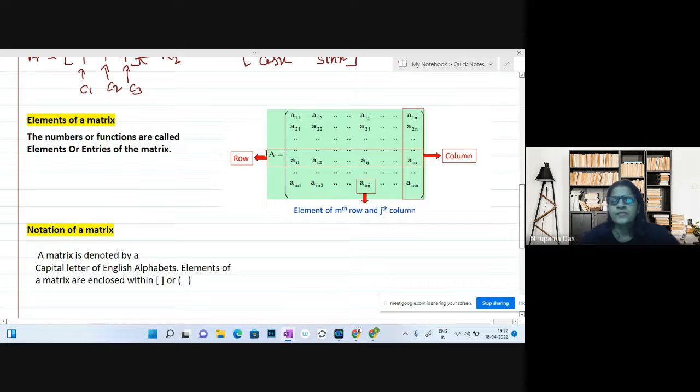And rows, you can see the row means the horizontal, this highlighted portion you can see. Okay, this is a row, and you can see a column. So rows and columns like this.